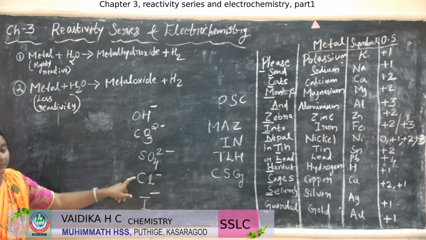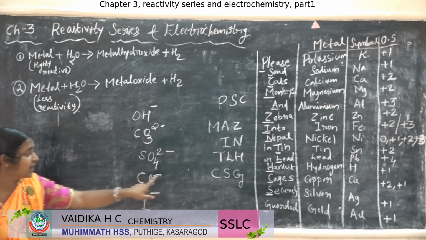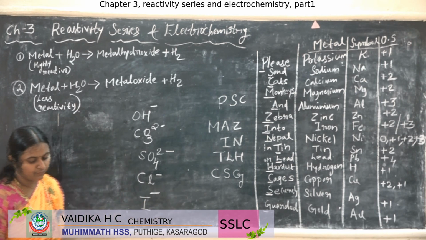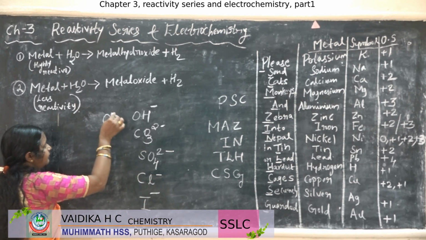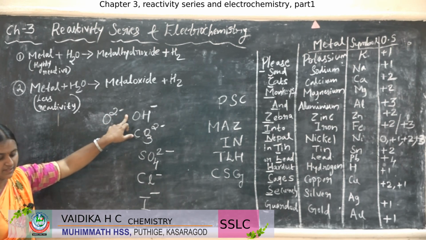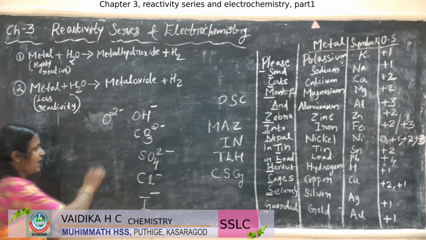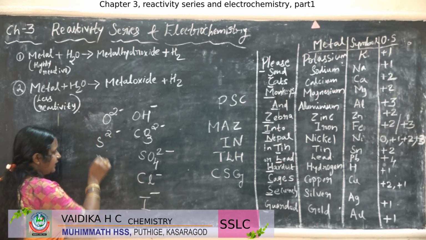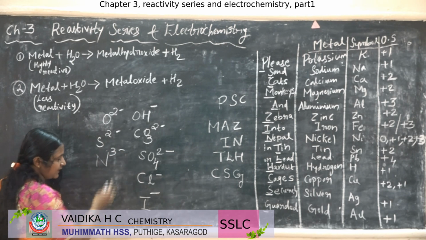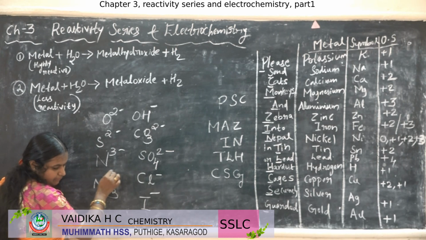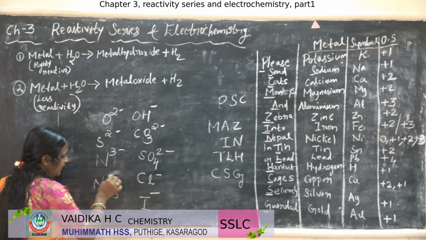What is the oxidation state of chloride? Minus 1. In iodine, minus 1. And in oxide, O2 minus, that is 2 minus, and sulfide S2 minus, and nitride N3 minus, and NO3 minus, that is nitrate, minus 1.